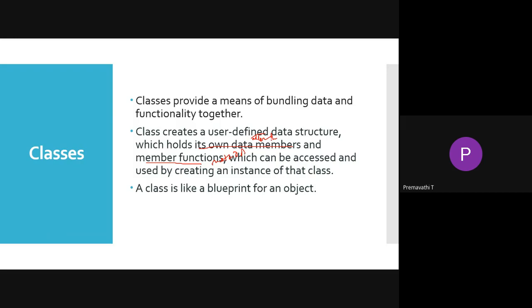The member functions, or methods, must be included when you are creating the class. We have to define the variables and member functions within the class. The member functions are called methods, and the data members are called attributes or variables. The class is like a blueprint for an object, and the object is an instance of the class. This works vice versa.